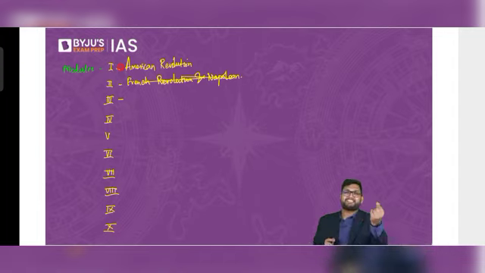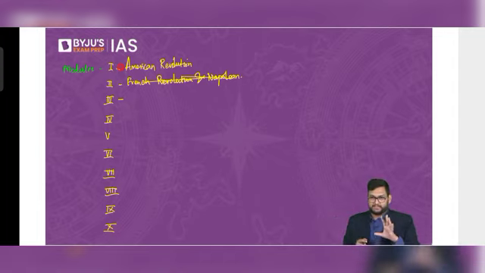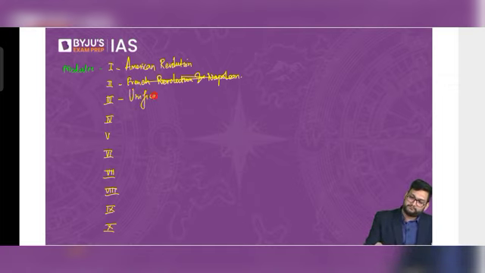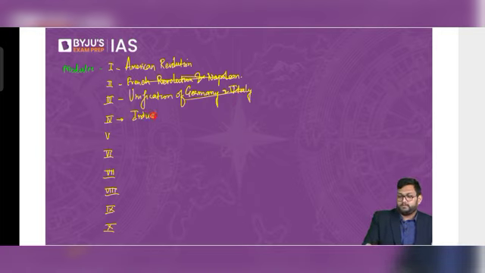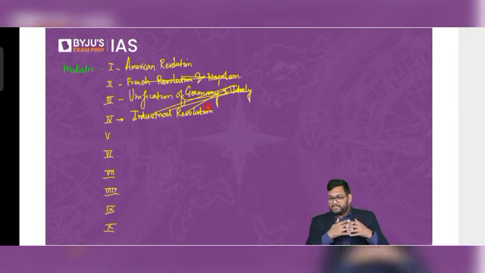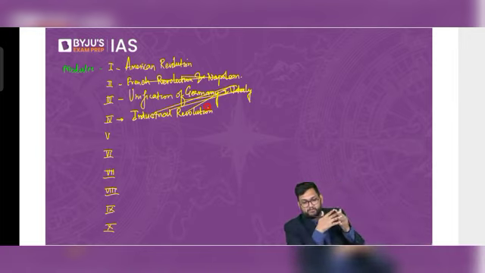Then one theme which is considered problematic, which is unification of Germany and Italy. Then Industrial Revolution. Now, these four are what is called standalone topics.